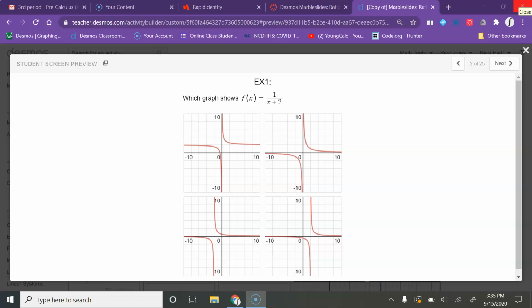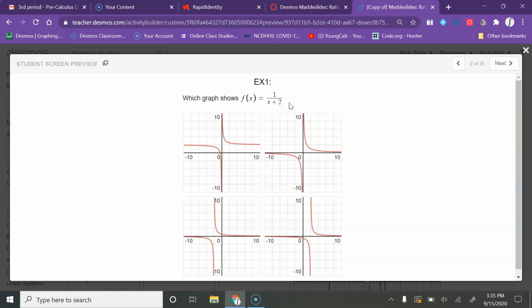All right, so here we're asked to tell which graph shows 1 over x plus 2. So if we're looking at this, x plus 2 is not inside of parentheses, but it is in the denominator of the fraction. And we could put parentheses around that denominator. That means that we're adding 2 inside of the parentheses.